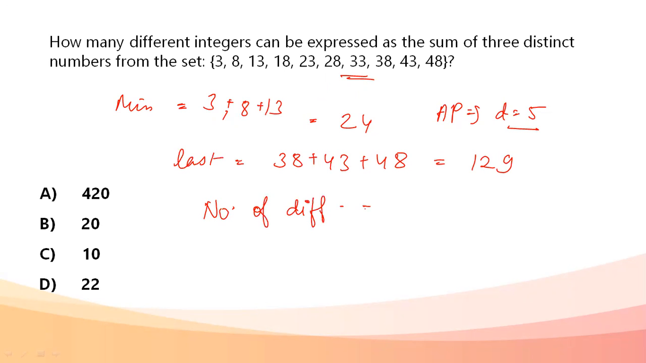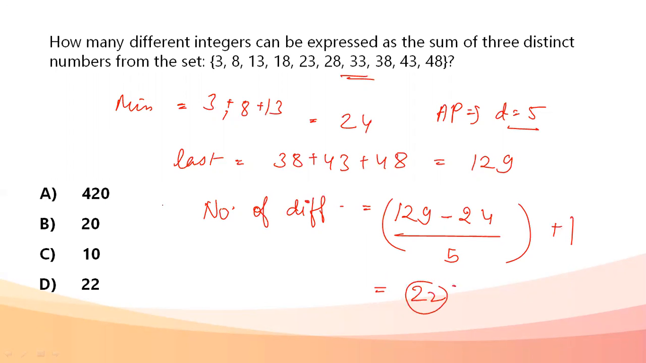So the number of different sums that are going to be possible becomes 129, highest sum, minus minimum sum, divided by 5, whatever the answer is, plus 1. This becomes 22. Different sums are going to be 22.